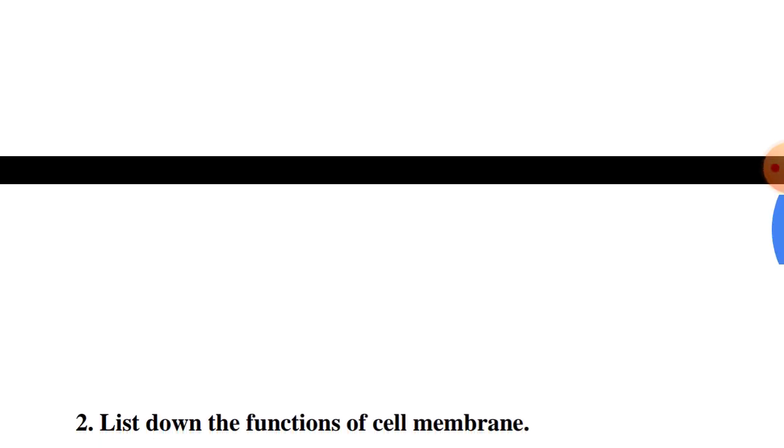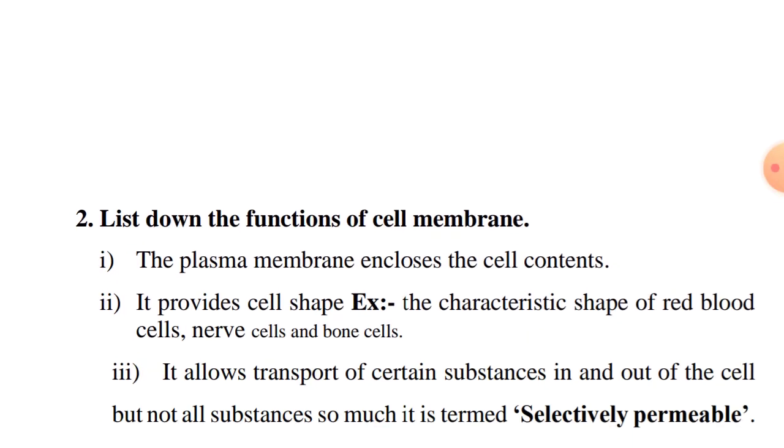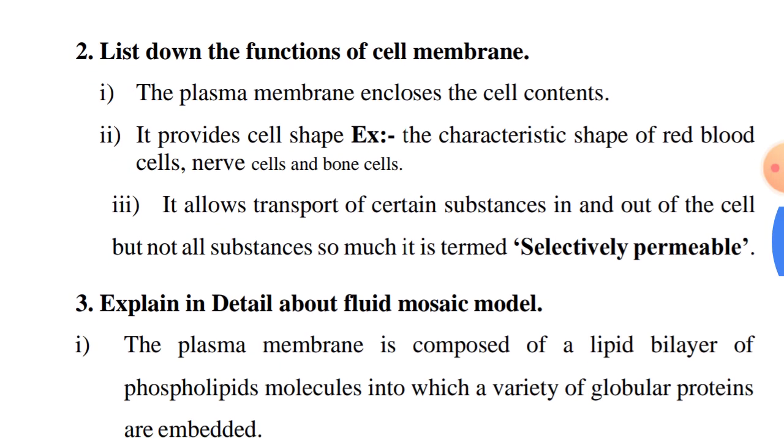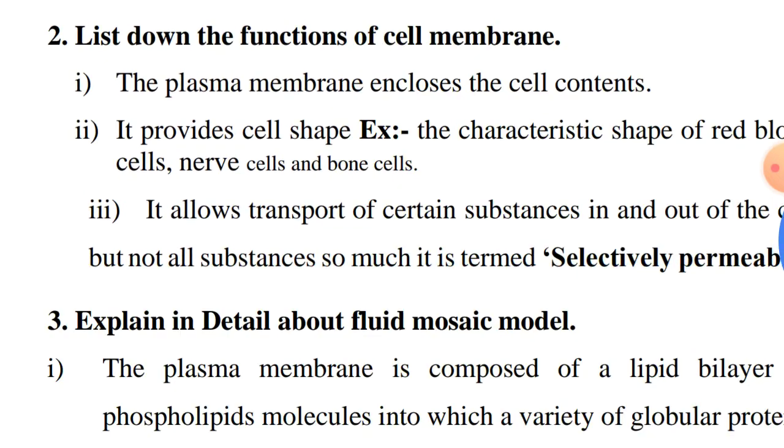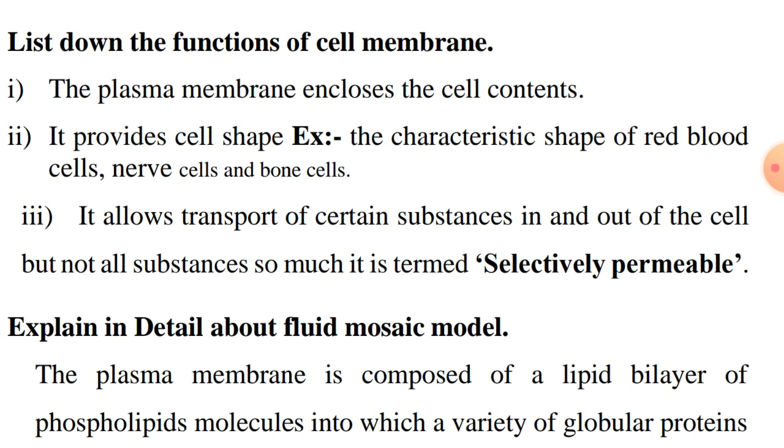You learn, I know very well, but don't make spelling mistakes, okay? List down the functions of the cell membrane. The plasma membrane encloses the cell content. It provides cell shape. Example, red blood cell, nerve cell and bone cell. It allows the transport of certain substances in and out of the cell, but not all substances. So it is termed as selectively permeable.